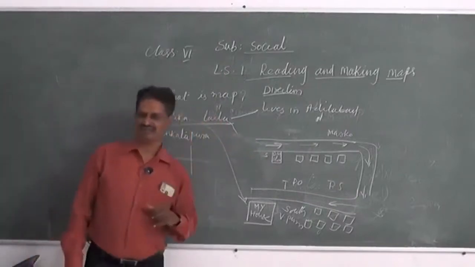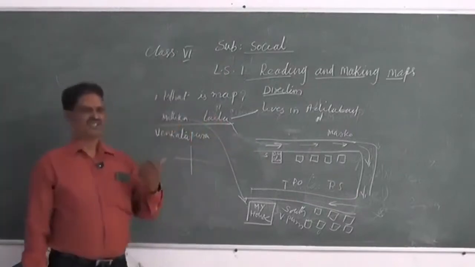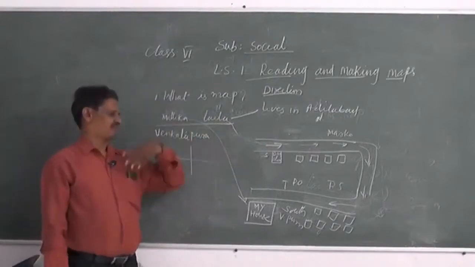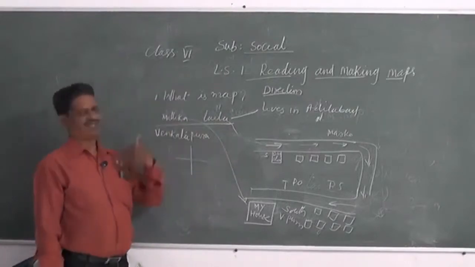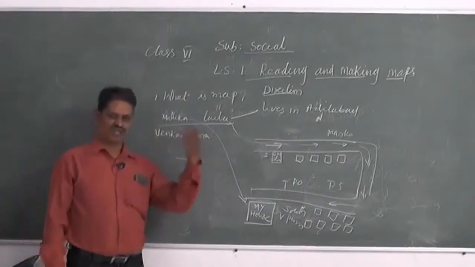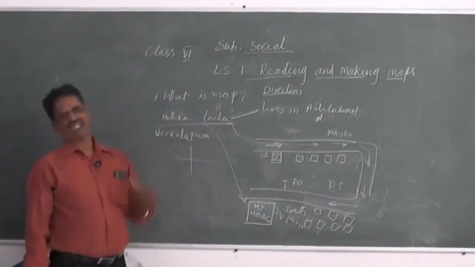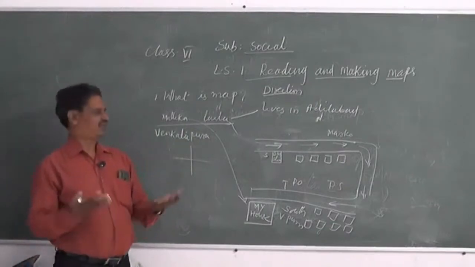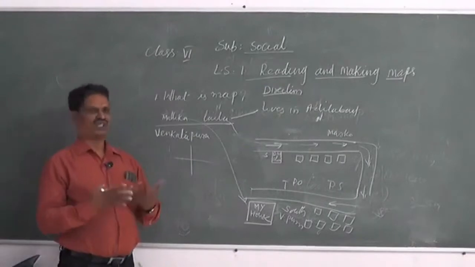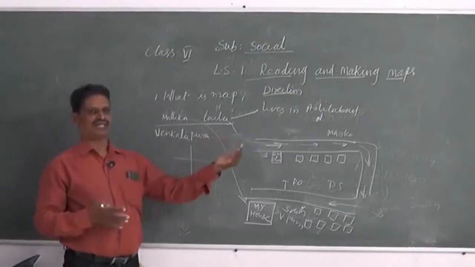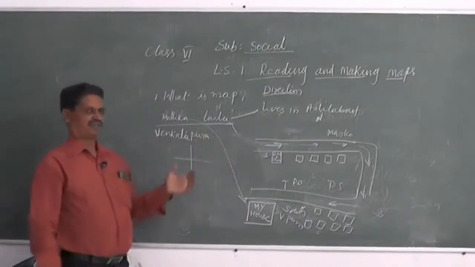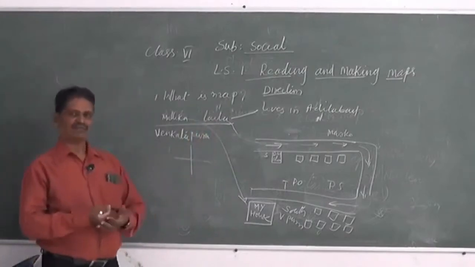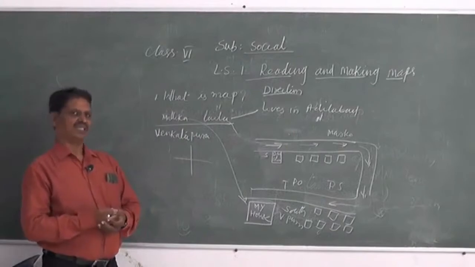So we have to remember and keep in mind, when inviting someone to any place, or inviting them to your home for any occasion, we have to give clear directions, or else there will be confusion. When they move in one direction and turn in another, it makes trouble for them. That is why we have to use the main components of a map.